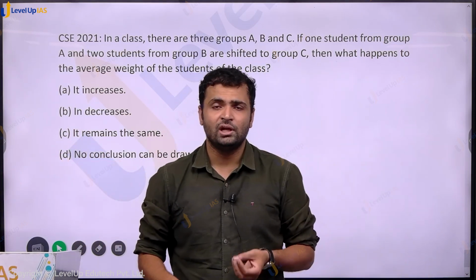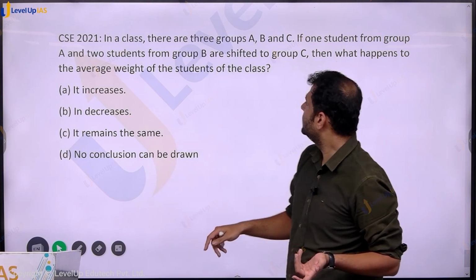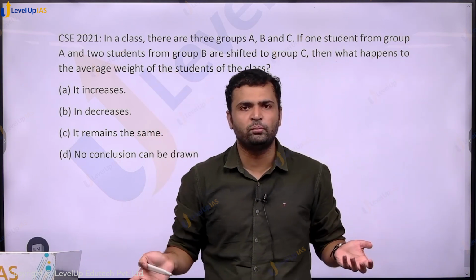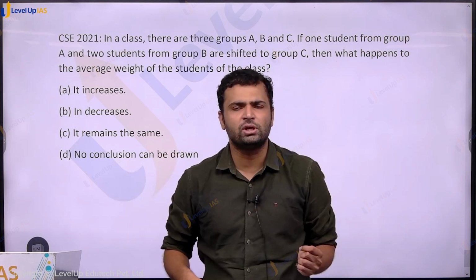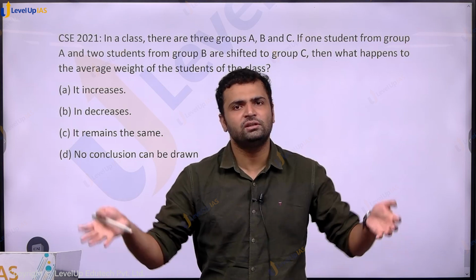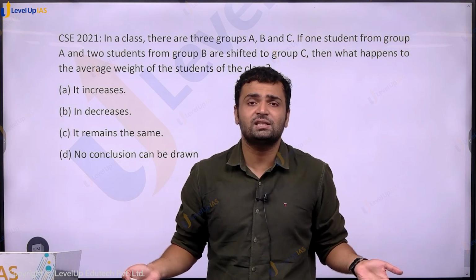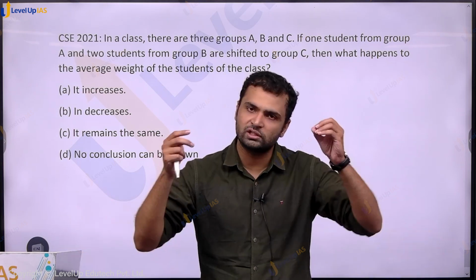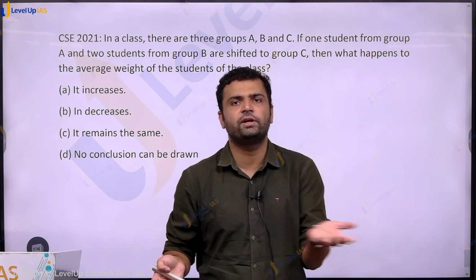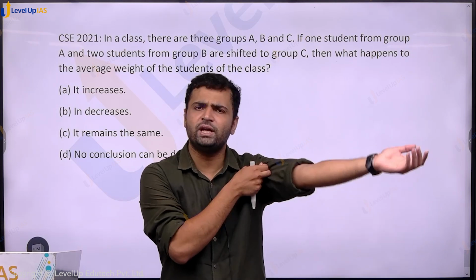What is the average? Average weight is total weight divided by the number of people. Now, because of this rearrangement of students, has the total weight changed? Sum of weights? No, because there are the same students in the class. What difference will it make to the class average, to the class weight? The same students are sitting in the class, albeit in different rows. What difference does it make? They are sitting in a different row. So the sum of the weights hasn't changed.